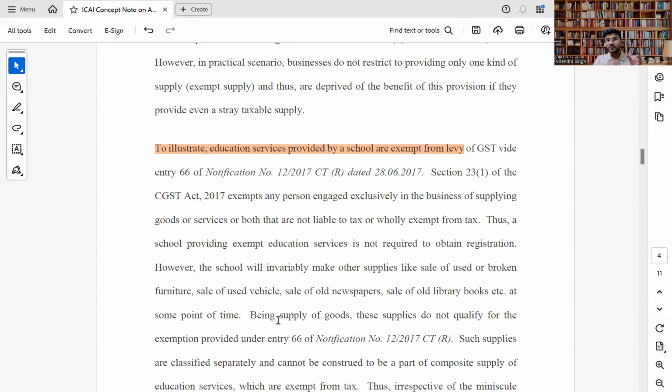Just because of this once-in-a-while activity, they have to go for registration. Now the main supply is exempt, and this is the supplementary or once-in-a-while supply that is taxable in GST law. That is why they need to go for GST registration. So it is a genuine hardship to them.